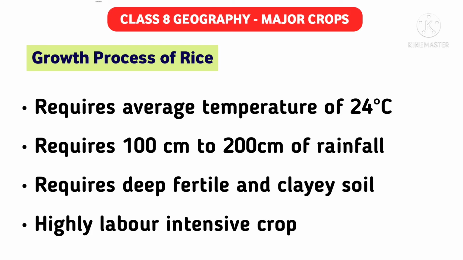It requires a great amount of care. And if the rice is not grown well, because of reasons like floods, then the entire hard work of the farmers would go in vain. Because of this, rice is called a highly labor intensive crop. I hope you are also clear about rice.